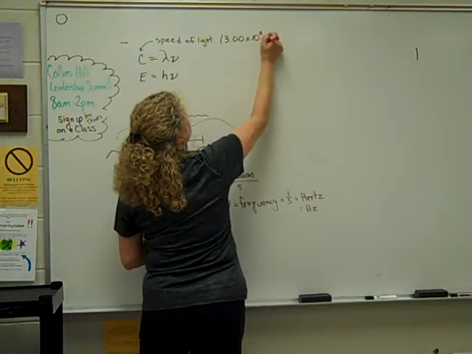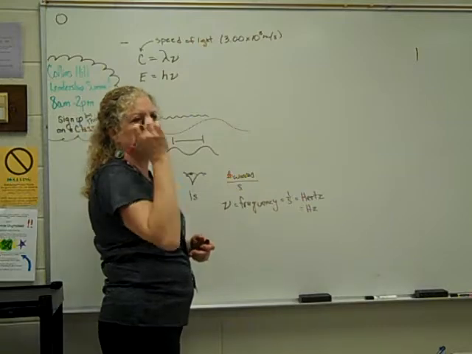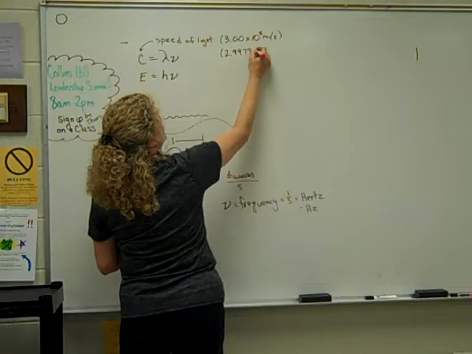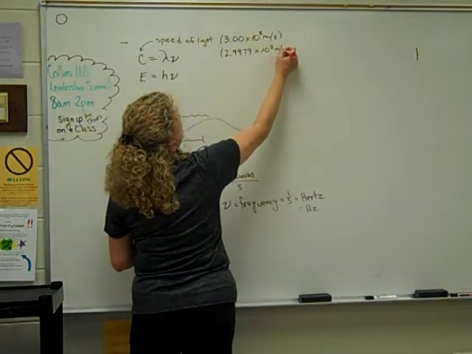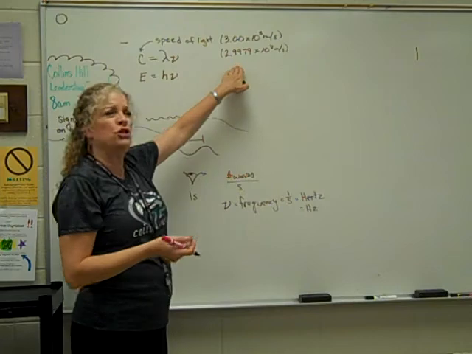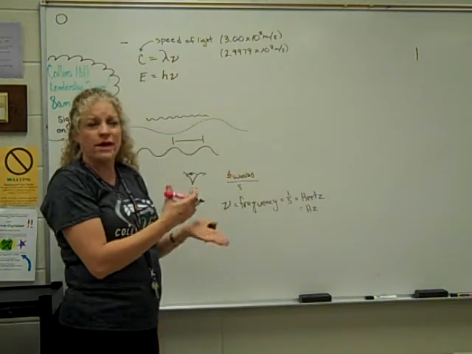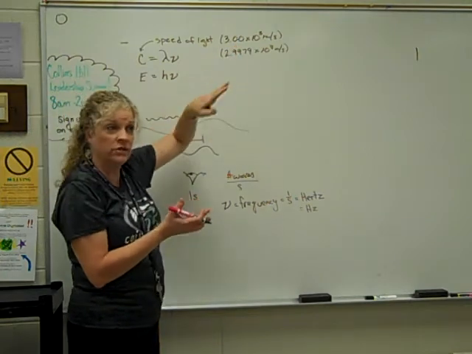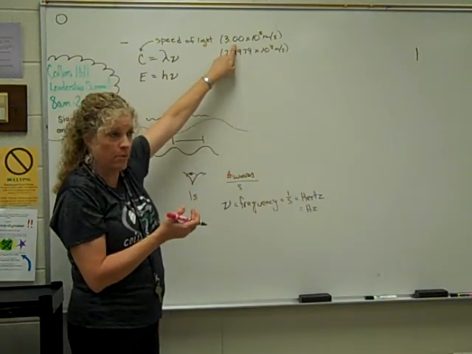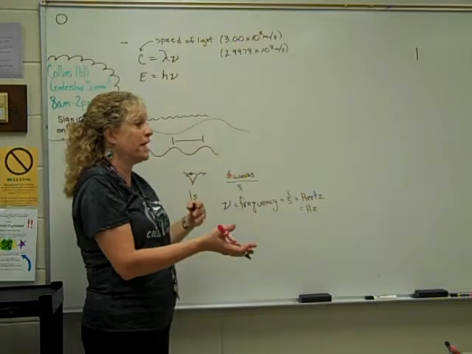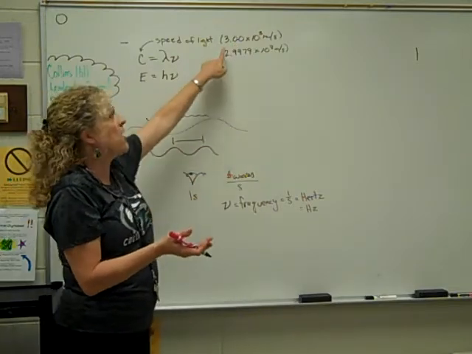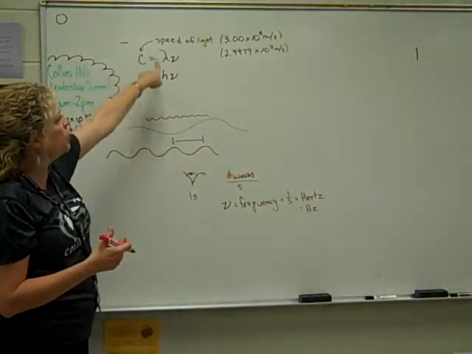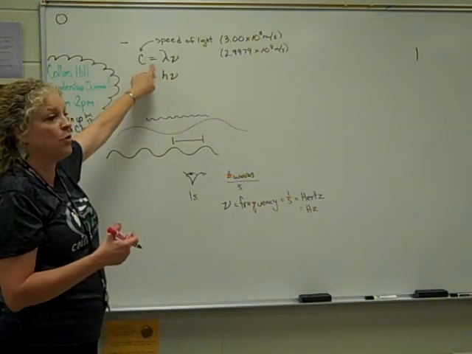The book, I think the specific value, Jenny, you were saying, is 2.9979 times 10 to the 8th meters per second. But usually, even if you use that number, when you round to the right number of sig figs, you're going to get the same answer that you got this way. Okay? And notice, this will make it a non-calculator problem. If I give you 600 nanometers and want to know the frequency, you could work it out because of the 6 and the 3. So, that's how we work speed. This is what we use to work speed of light problems.